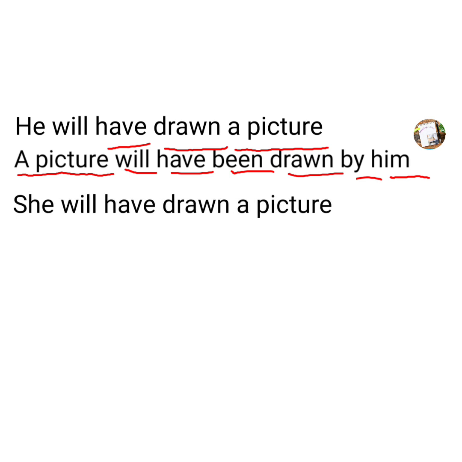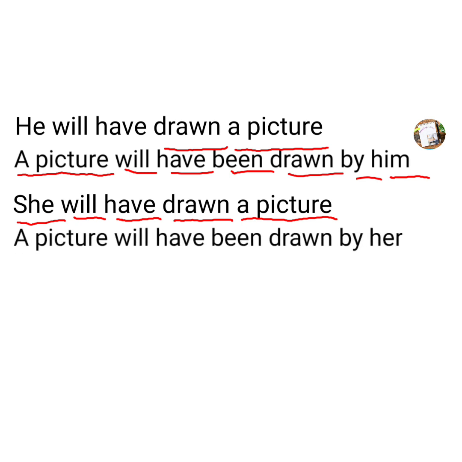Now let us see she. She is the subject, will is the auxiliary verb, have is the auxiliary verb, drawn is the V3 form, the past participle form of the verb, and a picture is the object. She will have drawn a picture. What is the object? The picture. So now the object is changing to subject, and the subject is changing to object. A picture will have been drawn: will and have are auxiliary verbs, been is added, and drawn, as in draw, drew, drawn, the past participle form, V3 form of the verb, is used here. What is the common word used here? By. What does the pronoun change to? She changes to her. A picture will have been drawn by her.